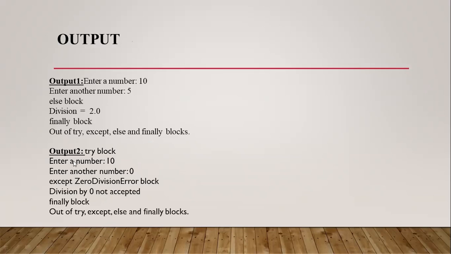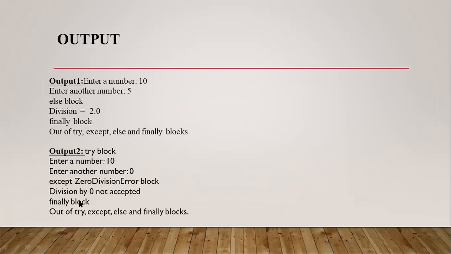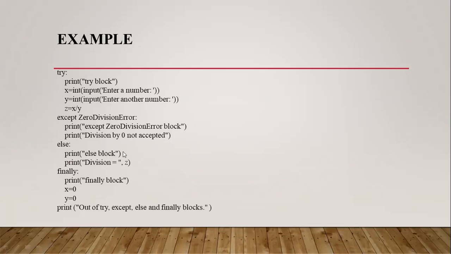In this particular case, an exception has been raised. In this case, the else block has not executed. The finally block executes. See this one, the finally block. The else block doesn't execute. The else block executes only when the exception has not been raised in that particular program, and the finally always executes whether an exception has been raised or not. The finally block executes.